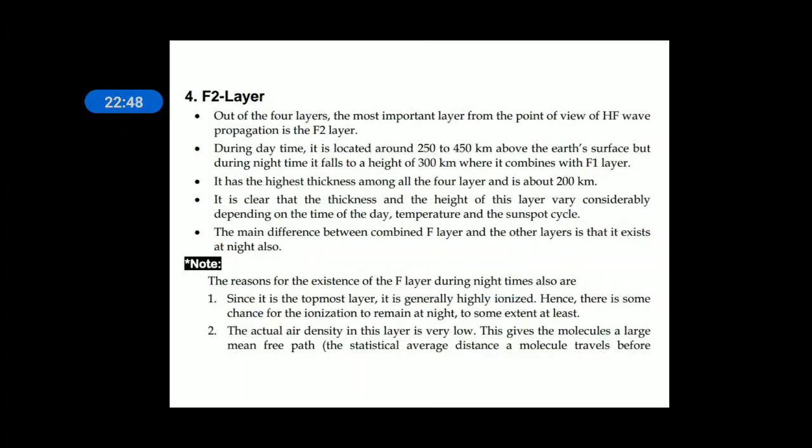The F2 layer, out of the 4 layers, is the most important layer from the point of view of HF communication or shortwave communication. During night time it exists up to 450 kilometers. During night time the F1 layer goes to 300 kilometers and combines with the F2 layer. During daytime F2 exists between 250 and 450, whereas during night time it exists only at 300. It has the highest thickness, about 200 kilometers. Just imagine, very high thickness. The main difference between the combined F layer and the other layers is that it exists at night also. This F2 layer exists always.